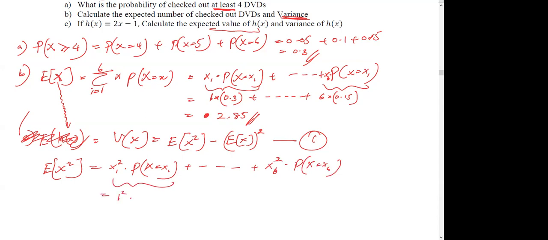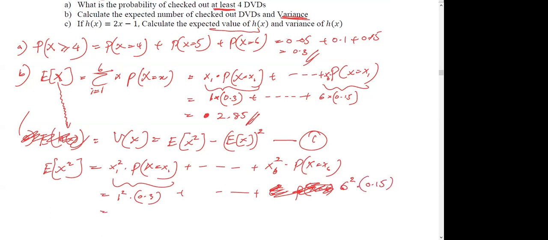Here 1 squared times 0.3, plus up to x6, which is 6 squared times 0.15.